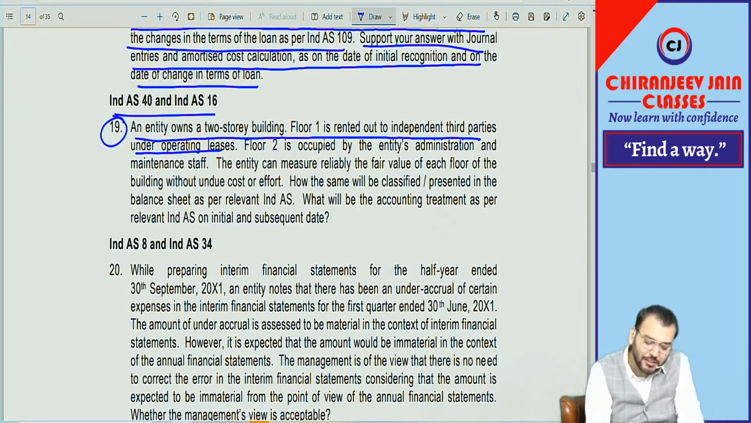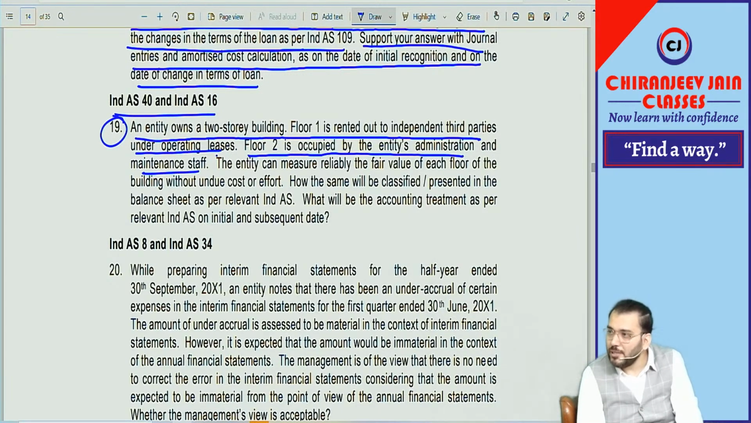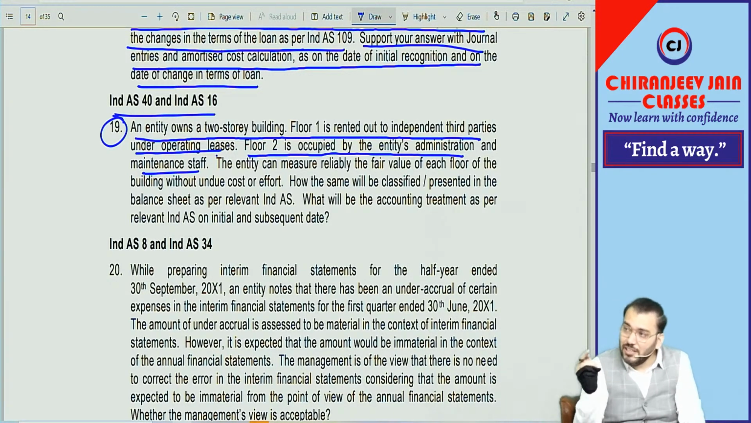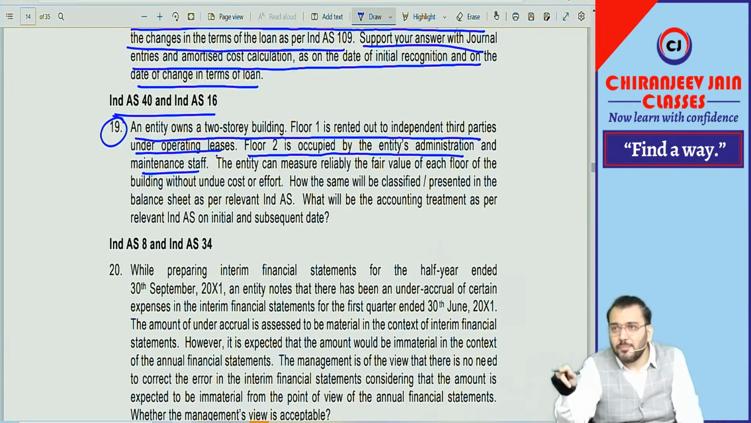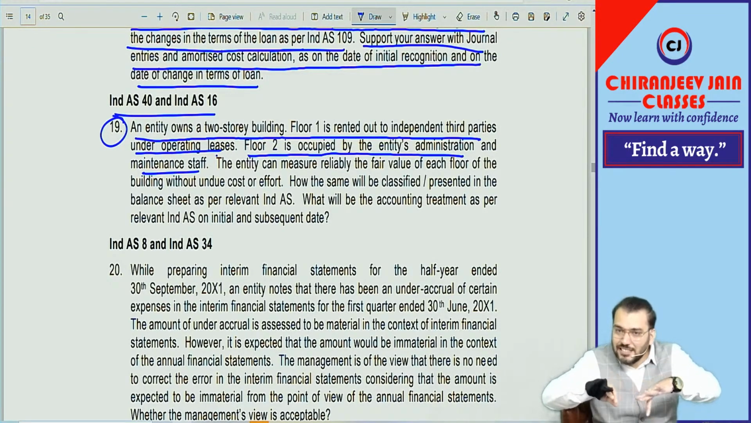Investment property, because it is lent on what? Operating lease. Floor 2 is occupied by entity admin and maintenance staff. Then what? Property, plant and equipment. If you remember, we have done dual use property. So if the portion of the asset can be sold separately or can be given on finance lease separately, then we need to apply separately.